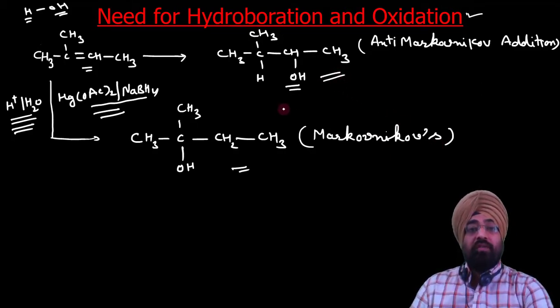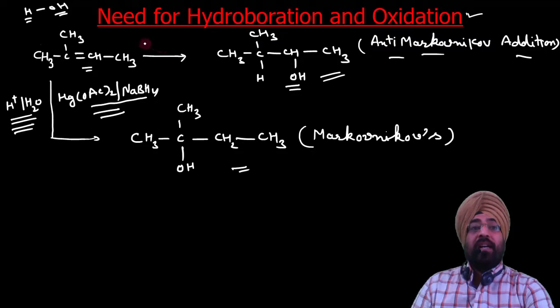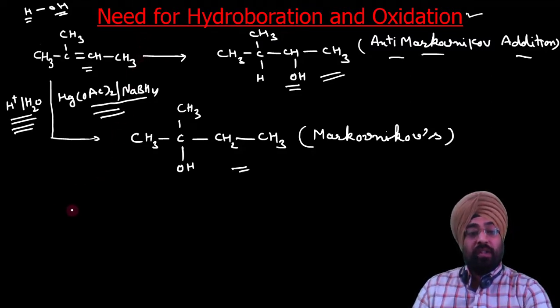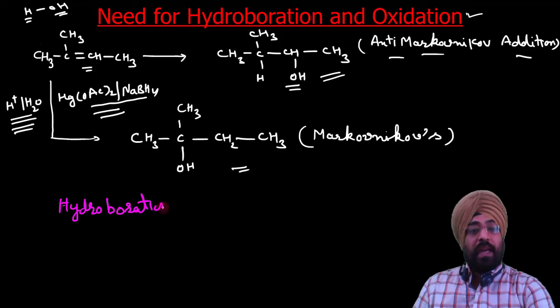The method used for synthesis of alcohols by anti-Markovnikov addition is hydroboration and oxidation. This is a very nice process by which we can synthesize alcohols from alkenes. It is a combination of two processes.